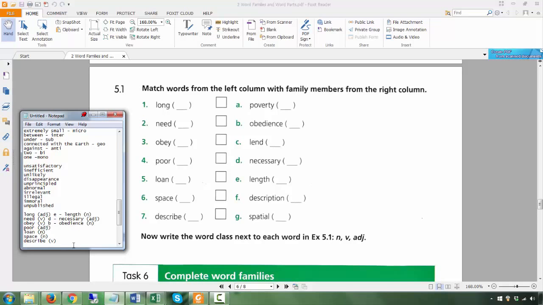ENCE, do you see the ENCE? Poor is linked to poverty, which is a noun. Loan as a noun is linked to lend, which is a verb. Space is linked to spatial, which is an adjective. And describe would be linked to description, ION, which is a noun. All right.